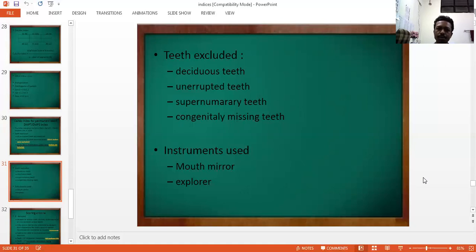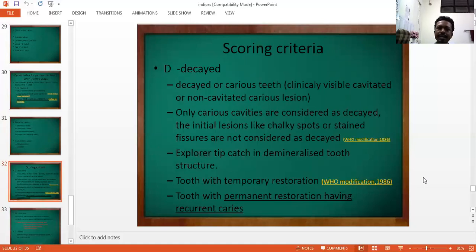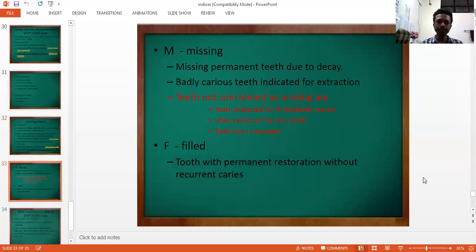Instruments used are mouth mirror and explorer. The scoring criteria for decayed: a decayed or carious tooth has a clinically visible cavitated or non-cavitated carious lesion. Only carious cavities are considered as decayed. The initial lesions like chalky white spots or stained fissures are not considered as decayed. A tooth where the explorer catches in the demineralized tooth structure, or a tooth with temporary restoration, is considered as decayed, and a tooth with permanent restoration having recurrent caries is also considered into the category of decayed teeth.